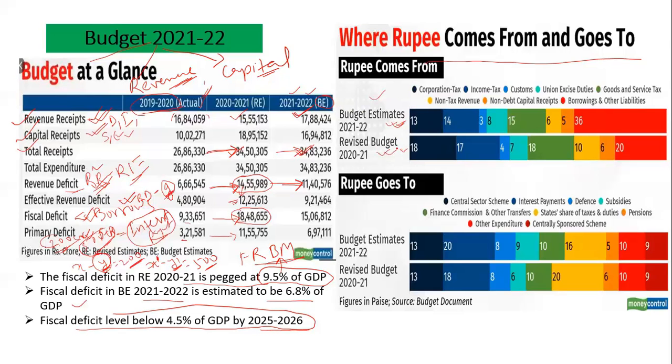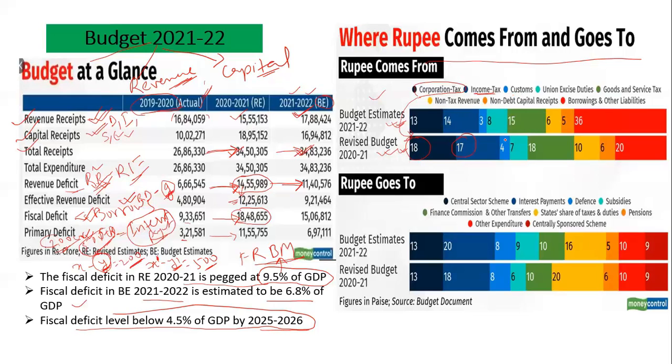This has already happened. You can see where the rupee comes from: 18 paise comes from corporation tax. So the corporates contribute around 18 paise of the overall rupee which the government earns. Similarly, the government earns 17 paise from income tax.